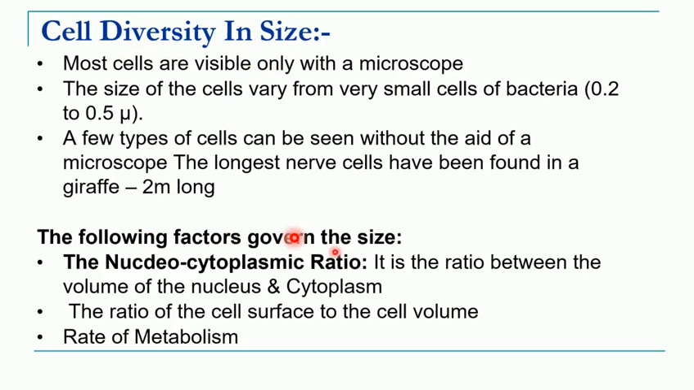Now what decides the size of the cell? Basically three factors decide the size of the cell. First is the nucleocytoplasmic ratio. What is the nucleocytoplasmic ratio? This is the ratio between the volume of the nucleus and the volume of the cytoplasm. The second factor responsible for the size of the cell is the ratio of cell surface to cell volume. And the third factor is the rate of metabolism. Whether the metabolic rate is high or low in the organism will also decide the size of the cell.